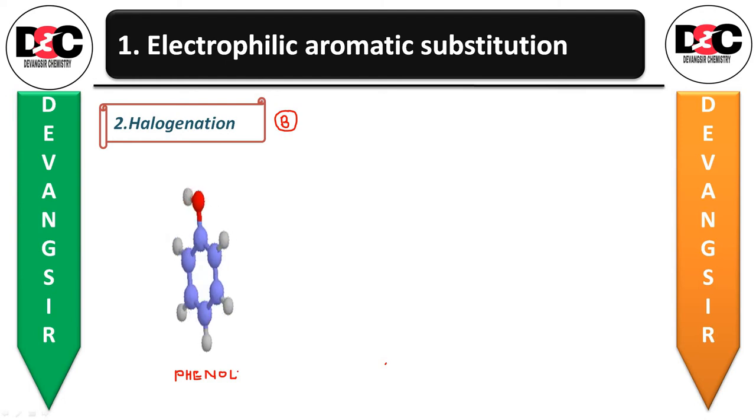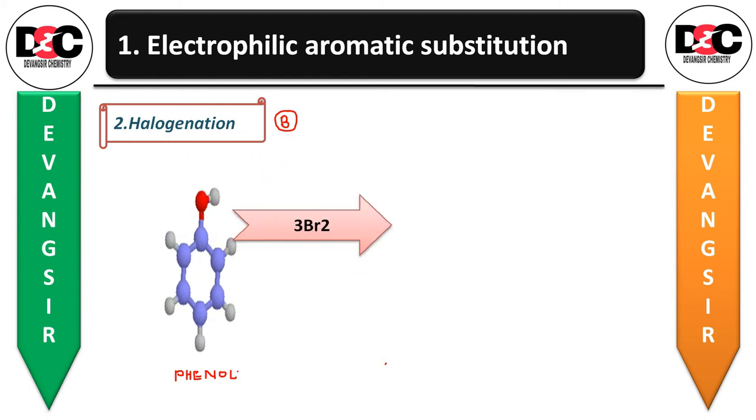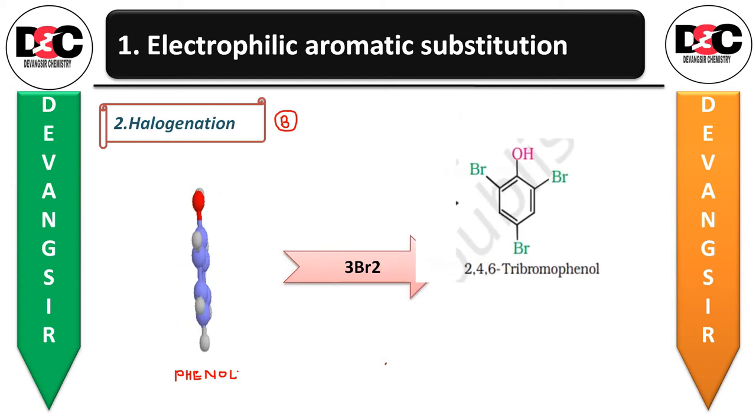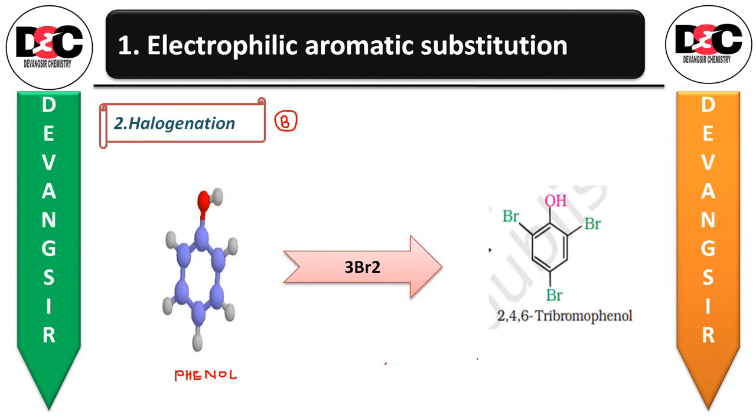So when phenol is treated with bromine water, we'll be getting 2,4,6-tribromophenol as a white precipitate. Okay, white color PPT.